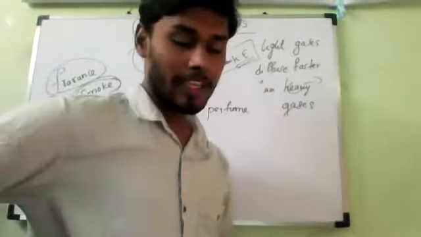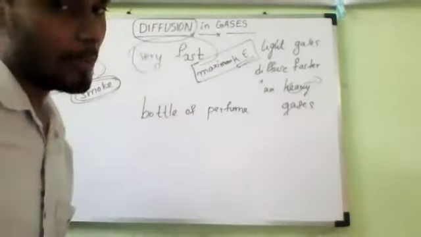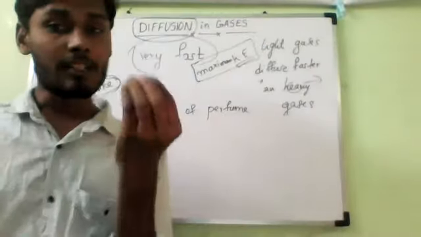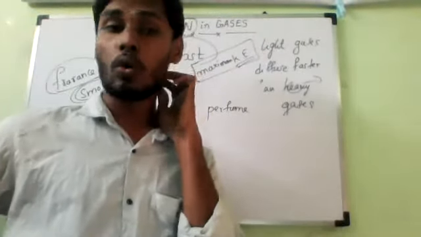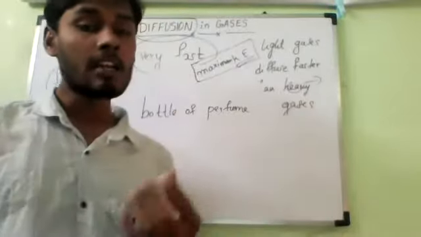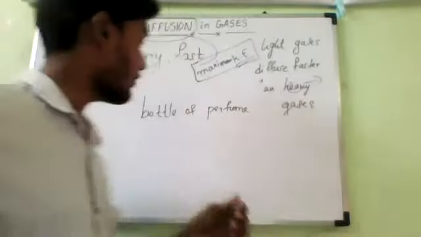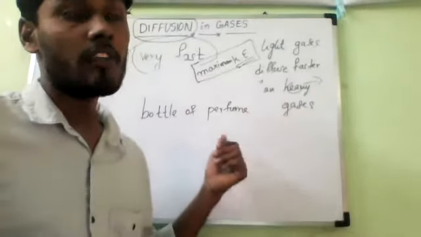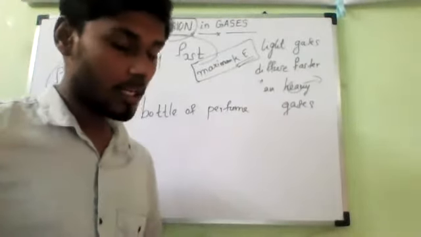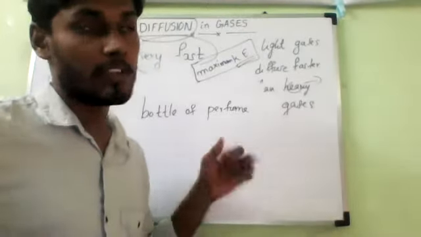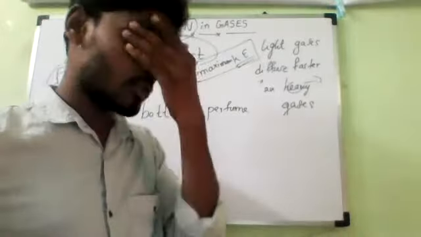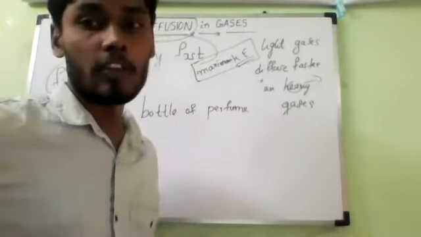Why? Can anybody explain it? What will happen? It diffuses with the air, sir. Yes, the smell spreads in the whole room very quickly, because the smell of that perfume you are spraying spreads due to the diffusion of perfume vapors into air. These perfume vapors start diffusing into the air, so that it reaches our nose, and only then we feel the smell of the perfume.